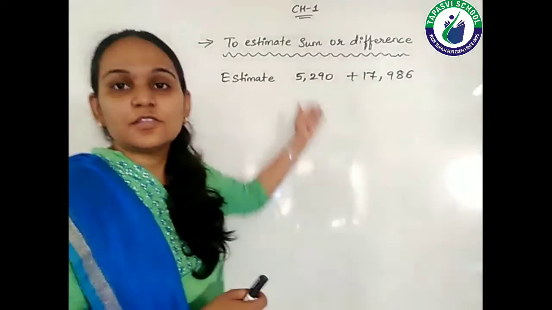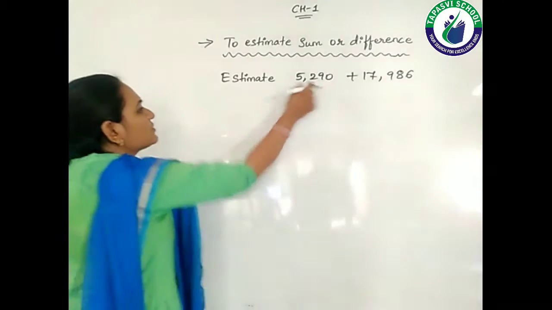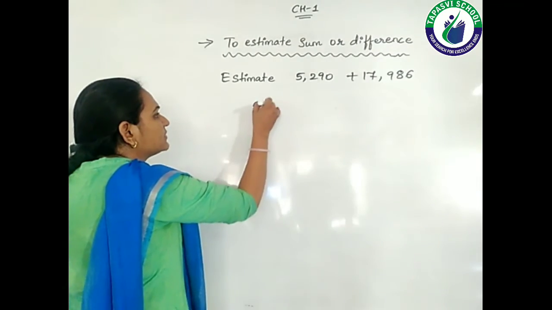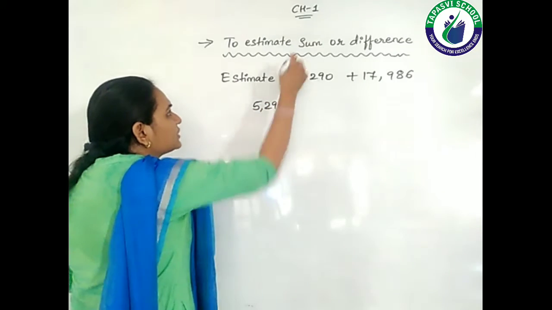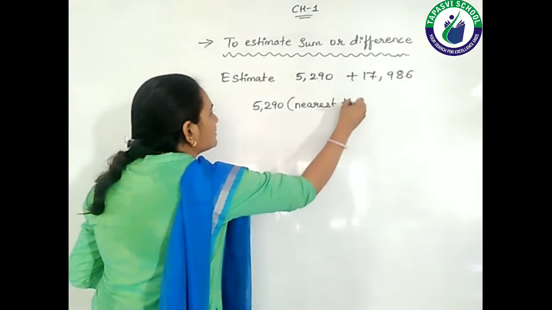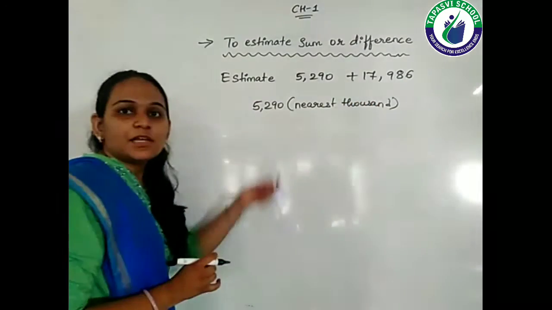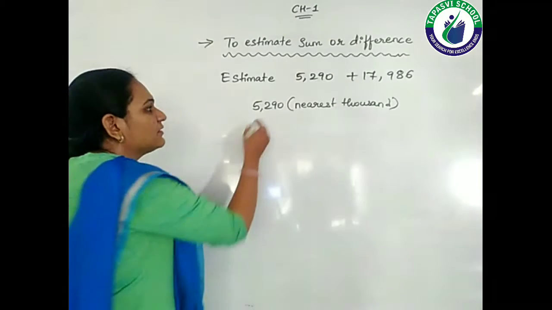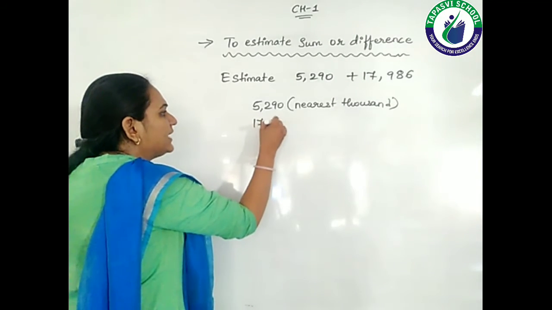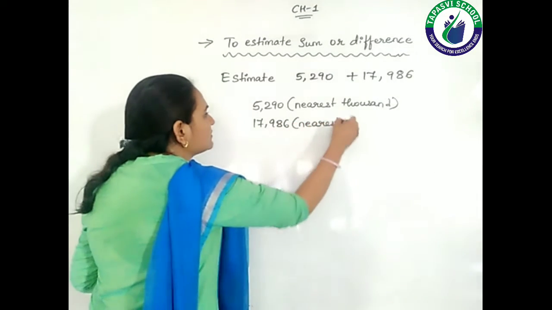So let's see the entire solution of this question, students. 5290, I will round off to the nearest 1000. Similarly, 17,986, I will round off to the nearest 1000.